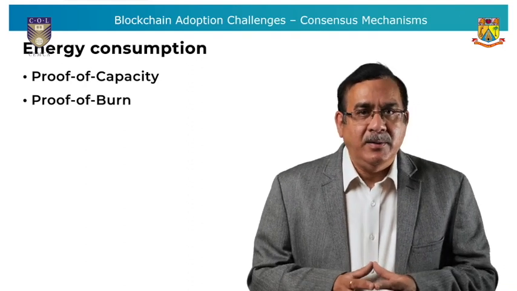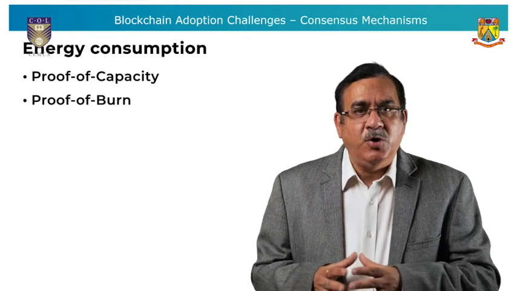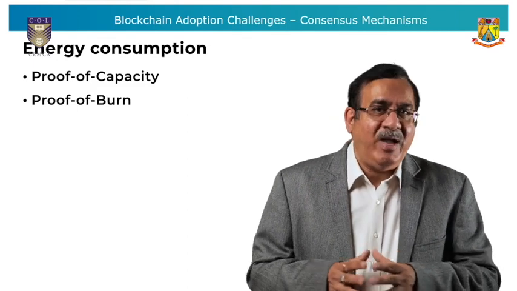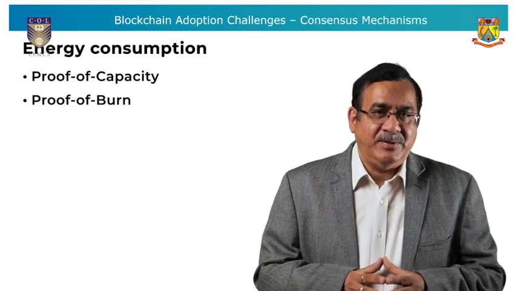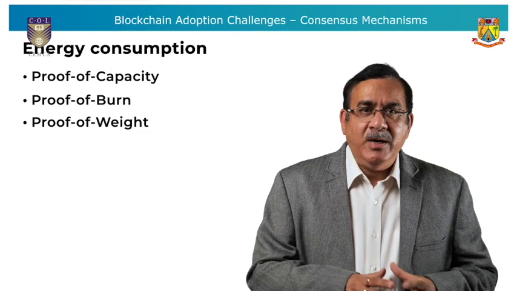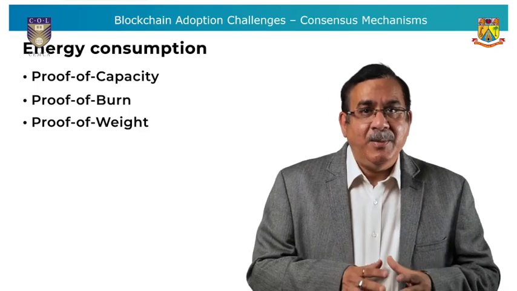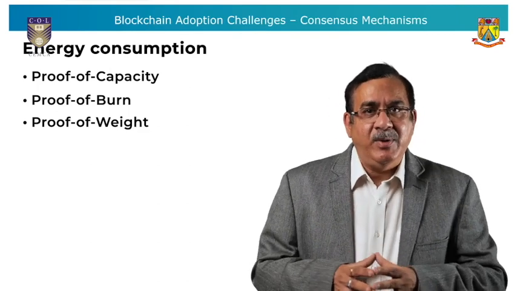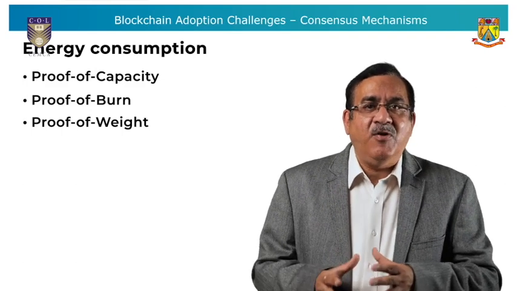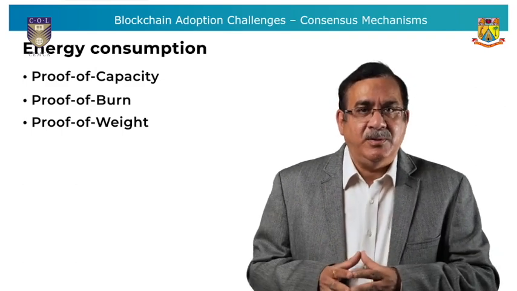Proof of burn. Miners have to show proof that they burn tokens, which means sending them to verifiable, unspendable addresses. Proof of weight. Similar to proof of stake, but it depends on various other variables called weights, which basically means combining various features of various consensus algorithms. More when we discuss the consensus later in the detailed session.